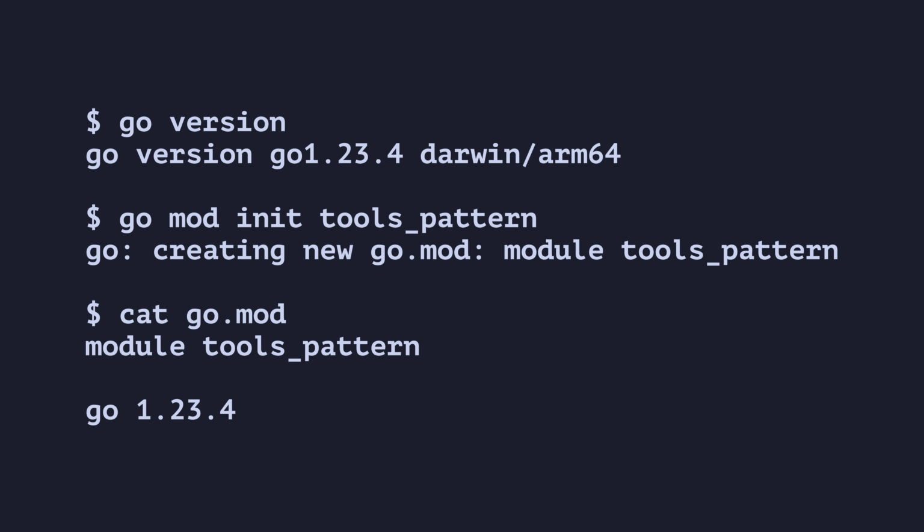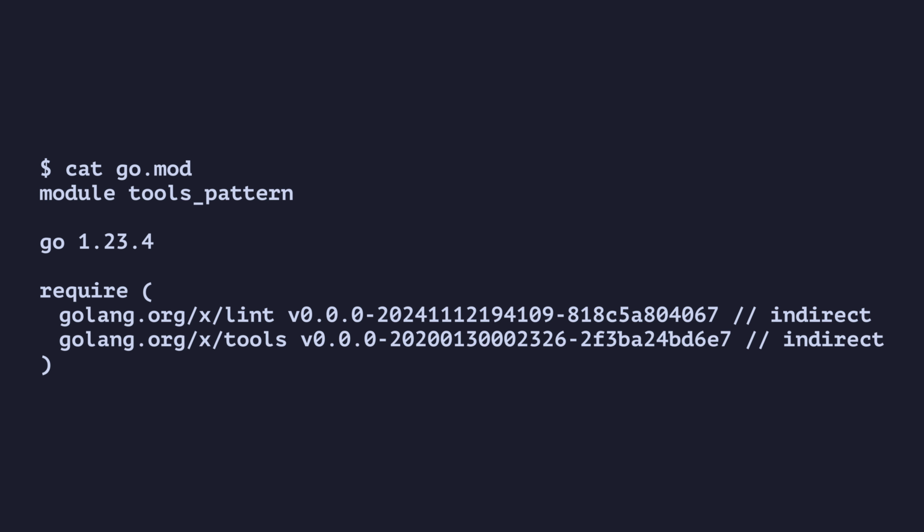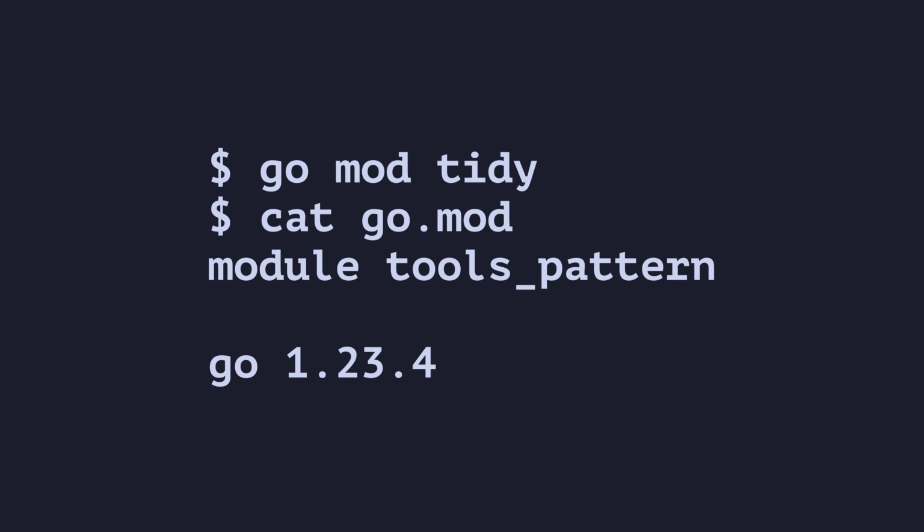In Go 1.23 or lower, if you wanted to manage your tools, such as linters, in your project using go.mod, you needed to do a little trick. Let me show you. We'll initialize a new Go module using version 1.23. Now we'll add golint to our project. If we look in go.mod, we'll see 2 dependencies added, but they're both indirect. The next time we run go mod tidy, we lose them.